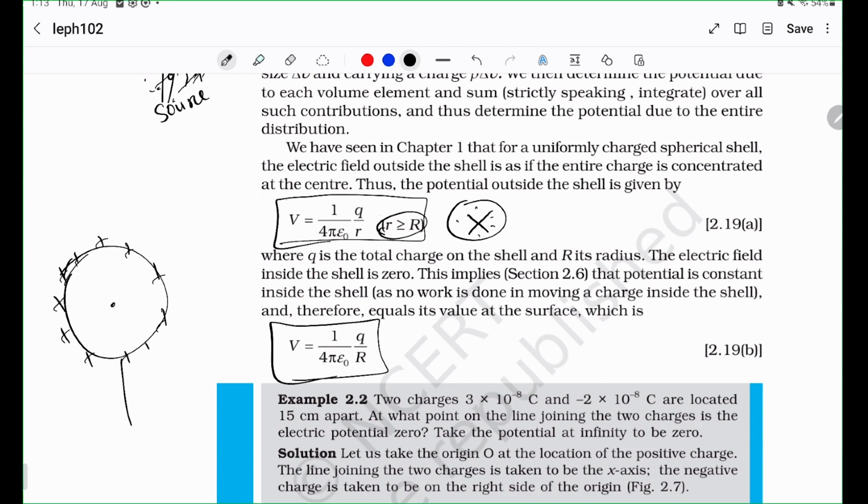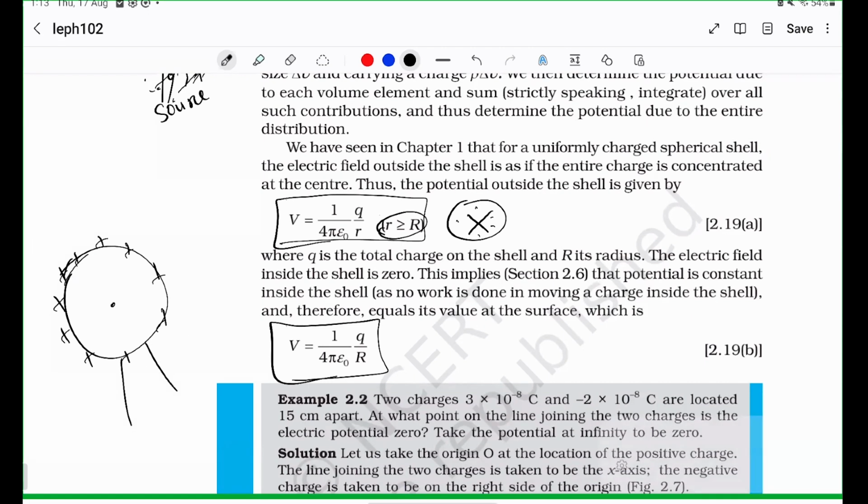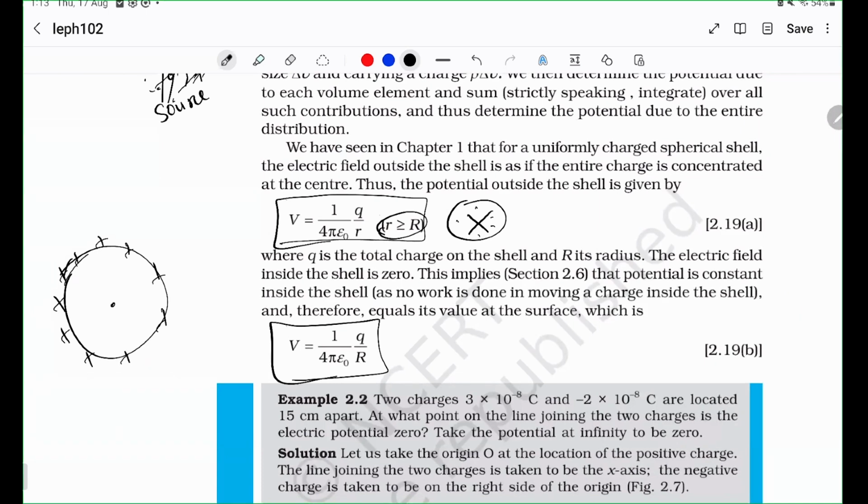So it's all hollow inside, and outside it's going to project an electric field like this, right? Like the sun. I'm very bad at diagrams, but there you go. So when you're trying to bring a charge all the way from infinity up to this point, you're doing work against the force, right? There's some force trying to stop you. And at every point, with all your hard work, you're trying to push forward. So with all your pushing, you've expended a lot of energy and you've given this plus Q a lot of energy here.